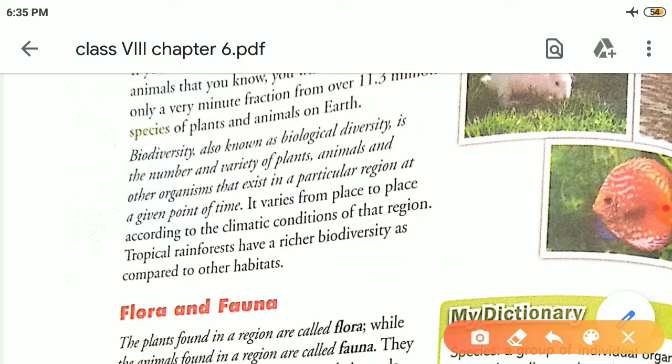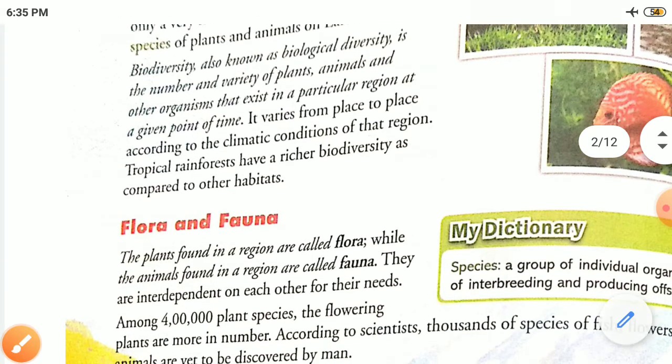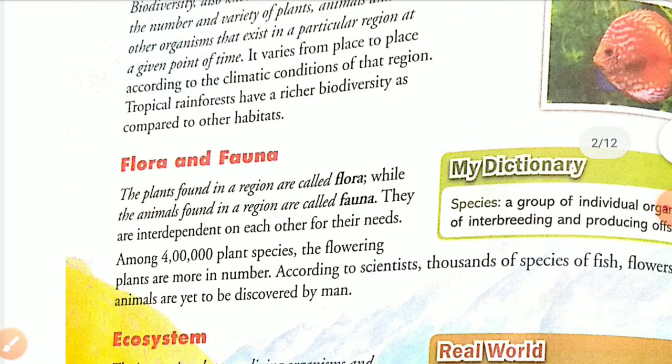You must have seen that special plants or special animals are found in different habitats, isn't it? If we are living in the north, we do not find all the plants which can easily grow in the Himalayas. So the habitat of plants and animals depends on place to place and climatic conditions.